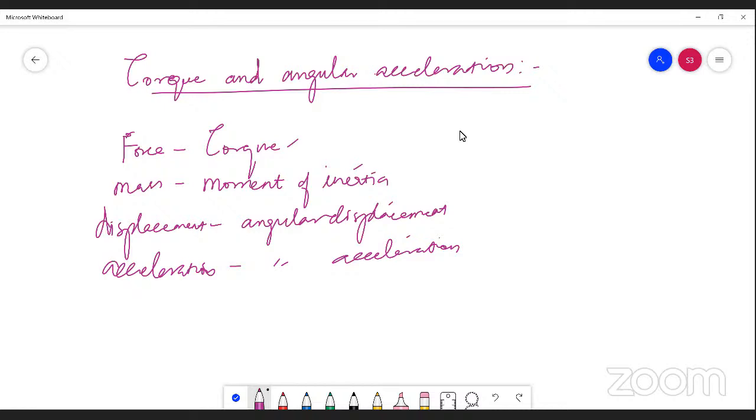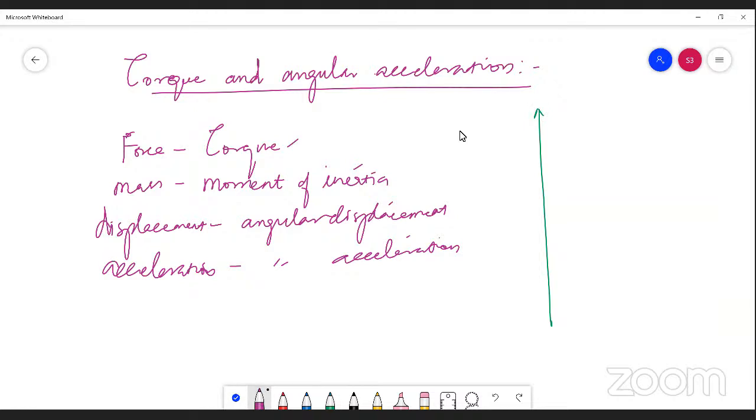Let us consider a rigid body which is undergoing rotational motion about a fixed axis. Let me mark this as a fixed axis, and let this be the rigid body.